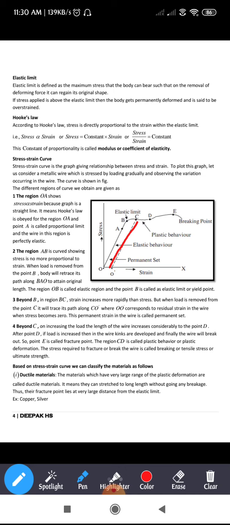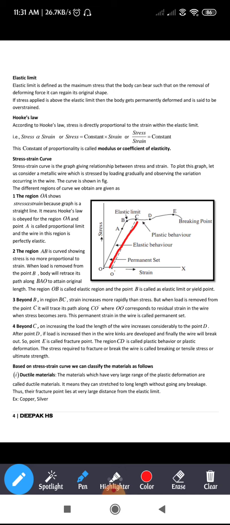That increase in length we call the permanent plastic behavior, or plastic deformation. Next, let us say you add still another 50 grams, so the total weight will be 400 grams. At 400 grams the wire breaks. Hence point E is called the breaking point, and the CD region is called plastic behavior, where there is an increase in length of the wire.